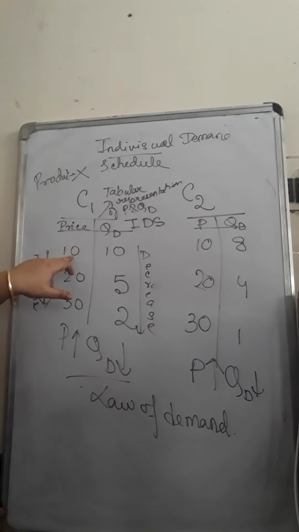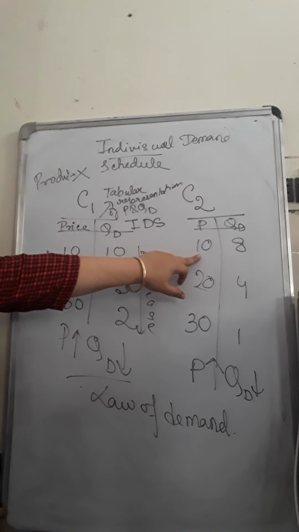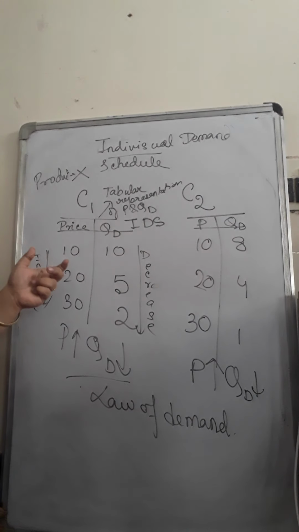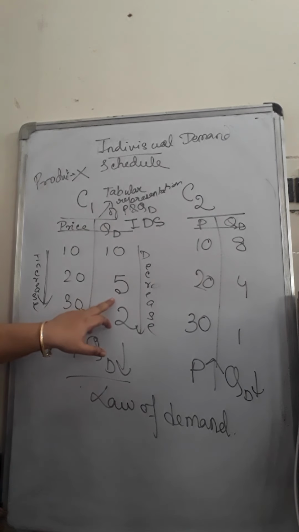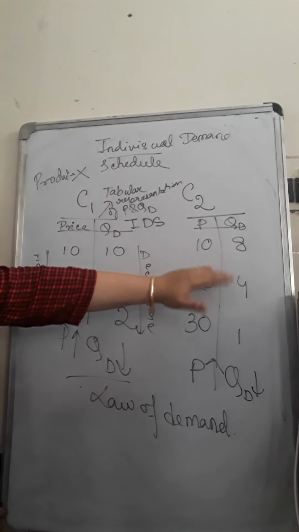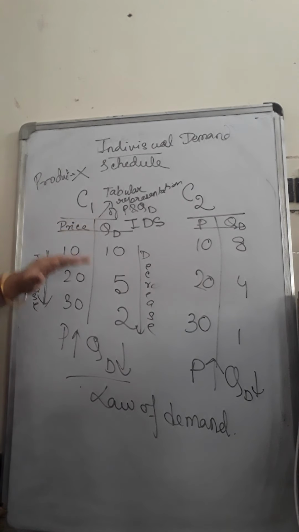They are different. When the price is 10, consumer 1 buys 10 units. When the price is 10, consumer 2 buys 8 units. So when the price is lowest, who buys more among the 2? Consumer 1. Similarly, at 20, both the consumers have dropped their demand, but one has dropped to 5 units, and the other buys 4 units. So he has bought even less than consumer 1. At every price, consumer 1 is buying more than consumer 2.